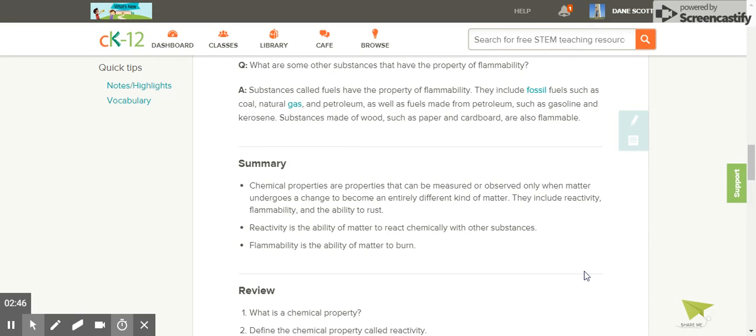In summary, chemical properties are properties that can be measured or observed only when matter undergoes a change to become an entirely different kind of matter. They include reactivity, flammability, and the ability to rust. Reactivity is the ability of matter to react chemically with other substances. Flammability is the ability of matter to burn.